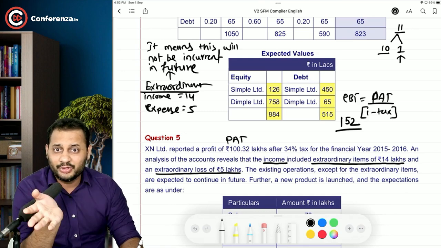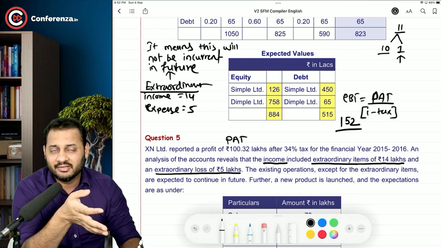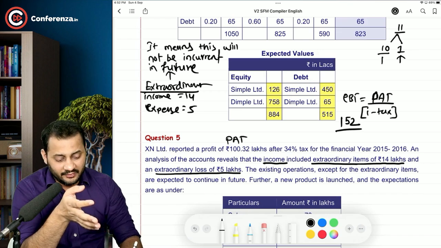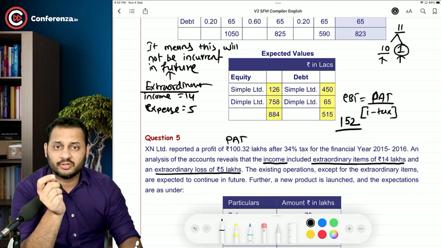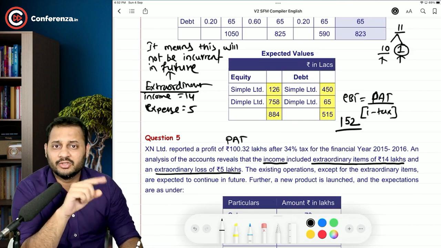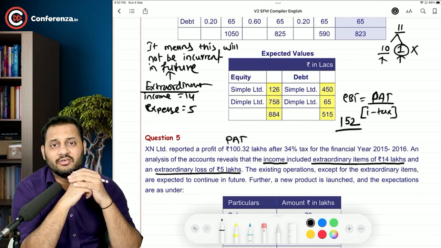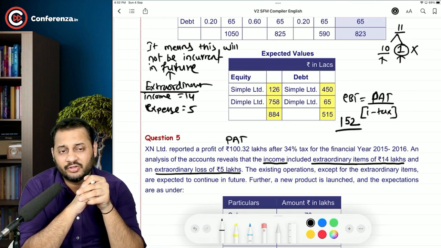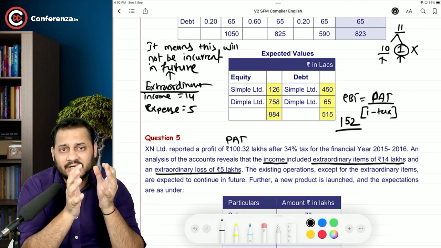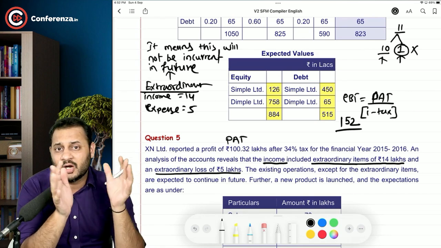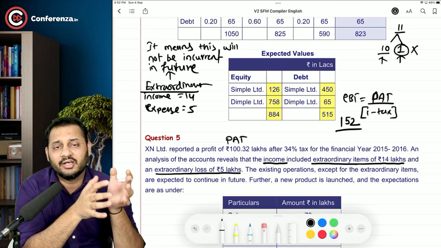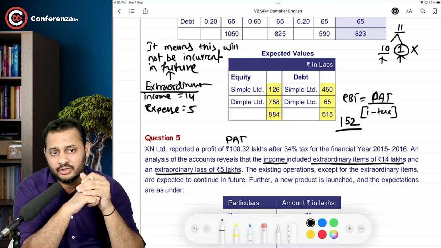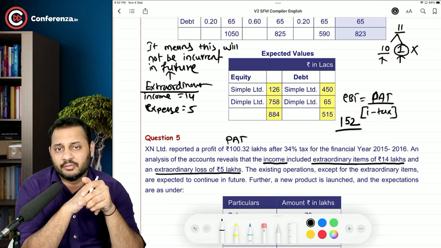Every year I'm not going to sell the assets of the company, right? It is not practically possible. Every year I will sell the video lectures and the books as well, but selling assets is not possible. So if you want to value the company, just ignore the sale of fixed assets or the income from fixed assets. Any item which is extraordinary should not be counted for the valuation of a company, because that extraordinary item will not be repeated again. So that is actually not a part of the income that you should consider for the future.